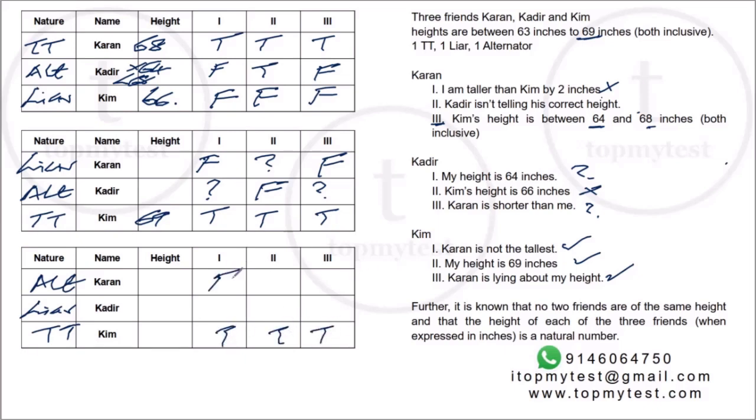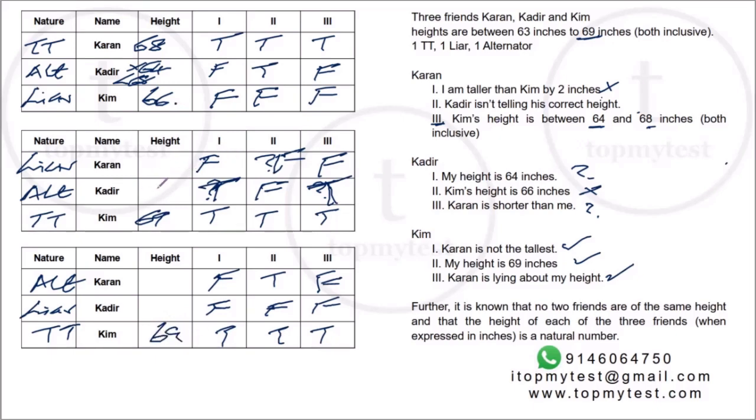This will be false, true, false. And all three will be false. Sorry, this will be false. And these two, being alternators, will be true and true. Right, so let's fit the data. This is 69.